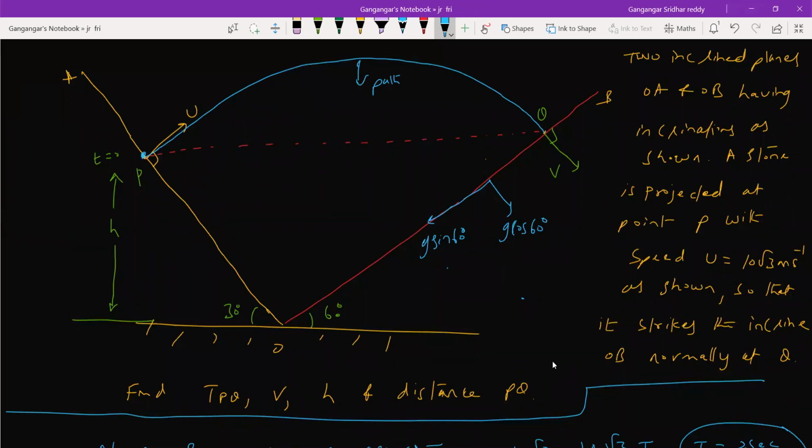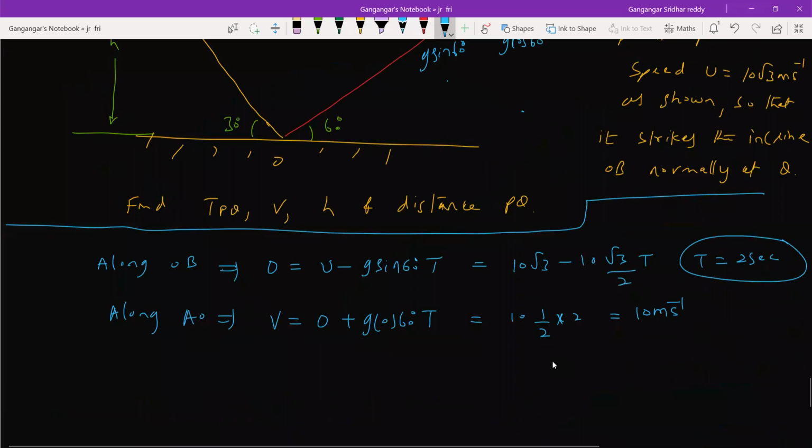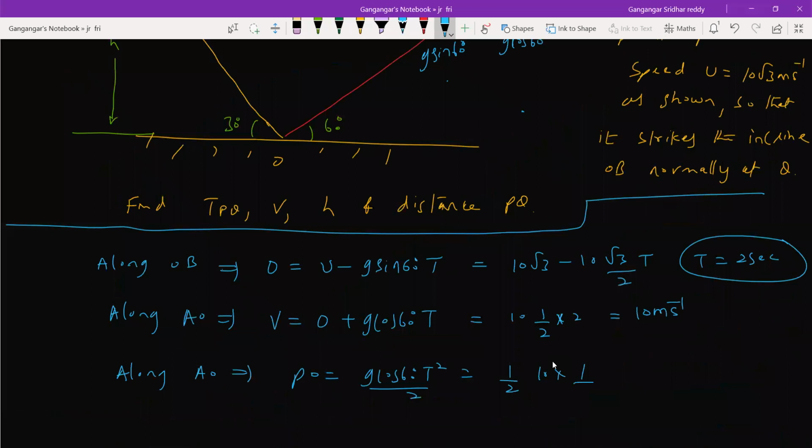It will be 0. Just applying equations of motion, nothing else. So again, I'll proceed like this. Along AO, PO should be equal to g cos 60 degree t square by 2, which is 1 by 2, 10, 1 by 2, 2 square, so 10 meter. Then can we calculate the distance OQ?